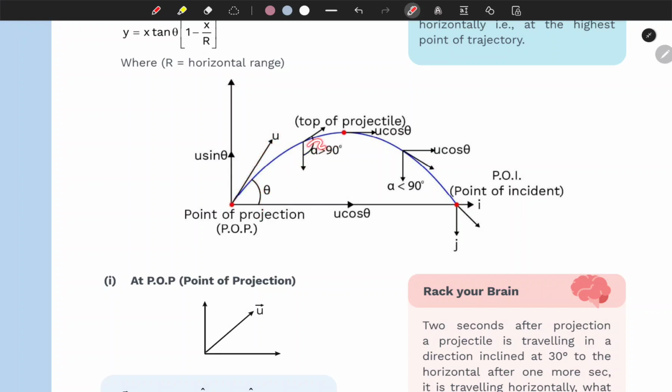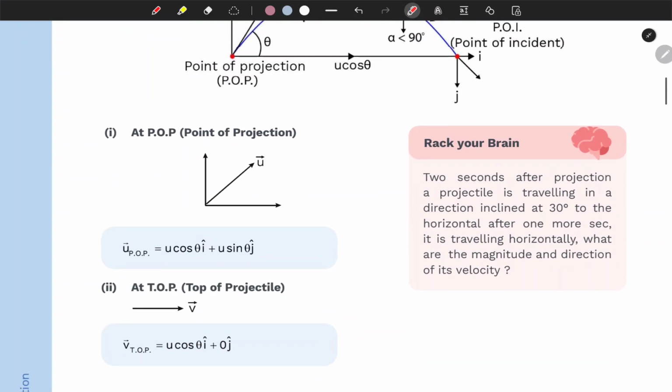Between the top of projectile and point of projection, we have the alpha, an angle which is greater than 90 degrees, because it's still moving upward. And here we have less than 90 degrees, because it's falling, right? And here we got rid of this u sine theta as I explained, and this is your point of incidence.